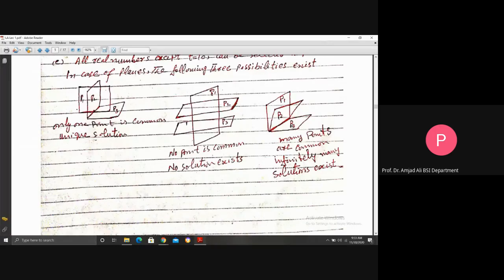Like if you keep a book and stand up a page, then one page, another page, and a third page are three planes. The corner line at the end will be considered as the set of common points among all these three planes. Now see, this is the case where an infinite solution exists.